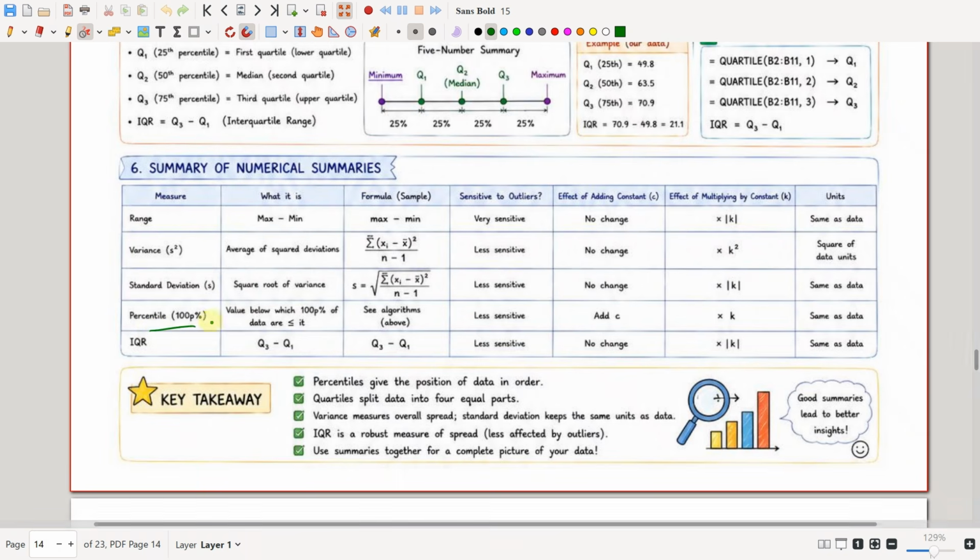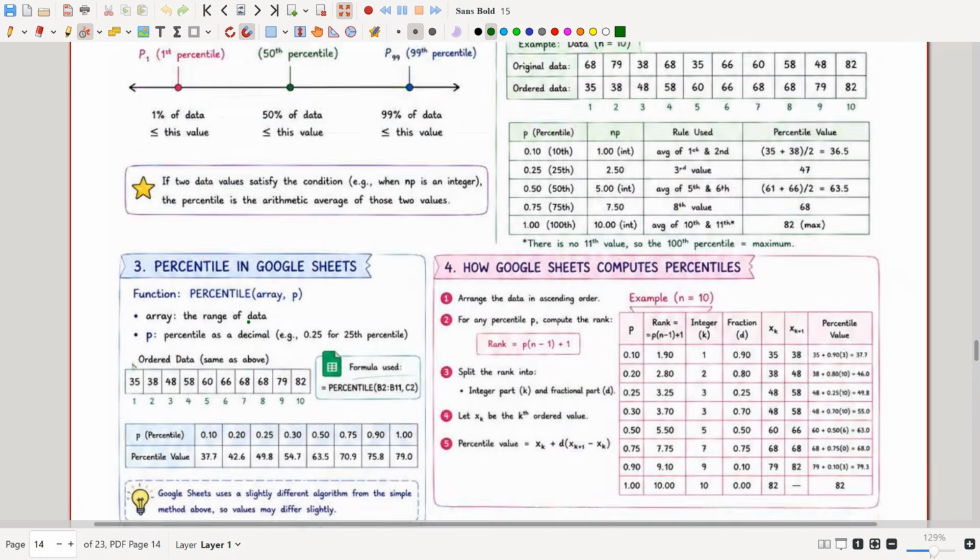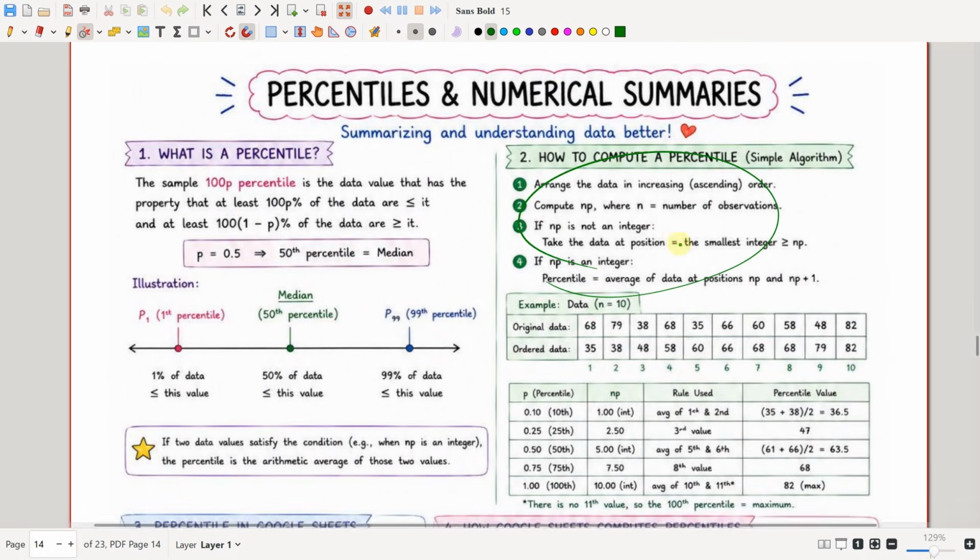Okay, and the percentile is calculated using this algorithm: we have to calculate np. When np is not an integer, take the data at the position whose value is the smallest integer greater than np, and if np is an integer, we take the percentile value as the average of the data at positions np and np plus 1.